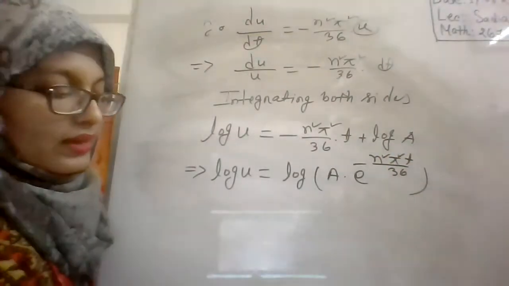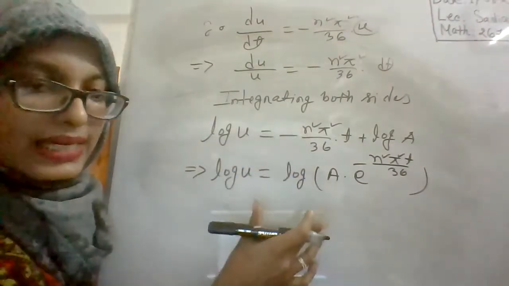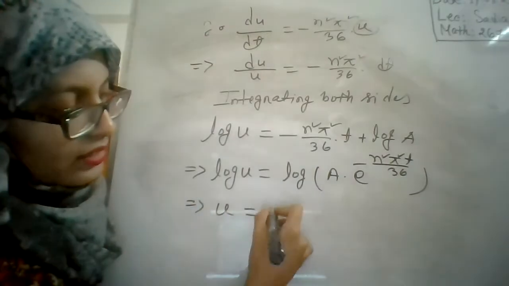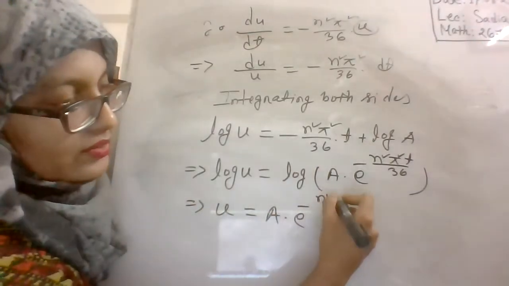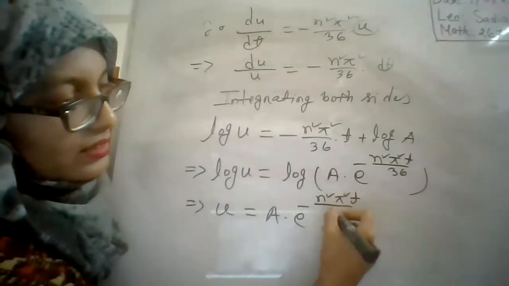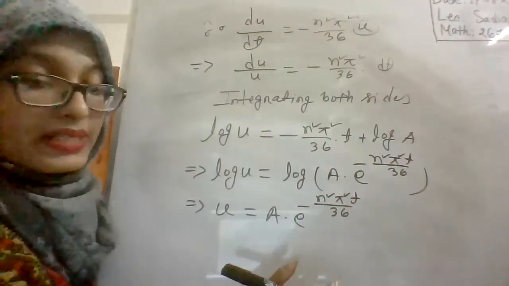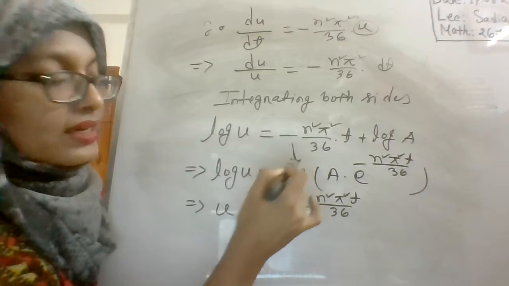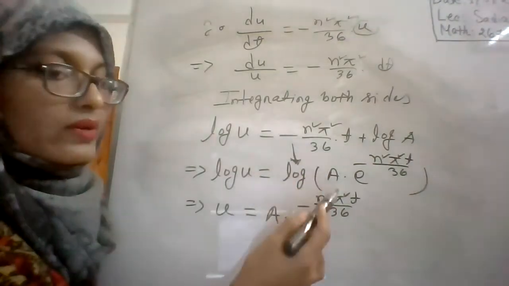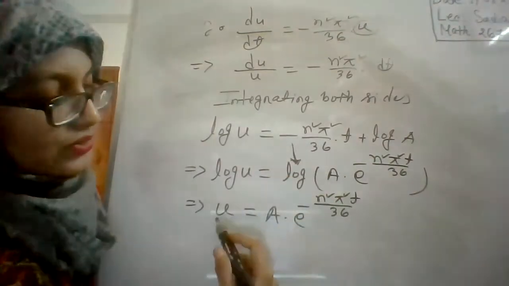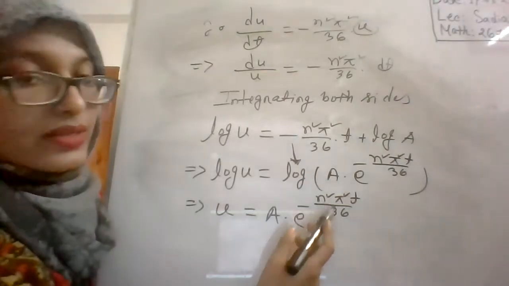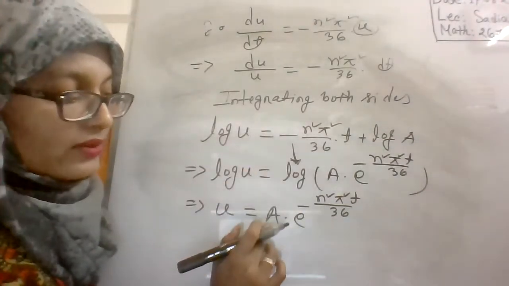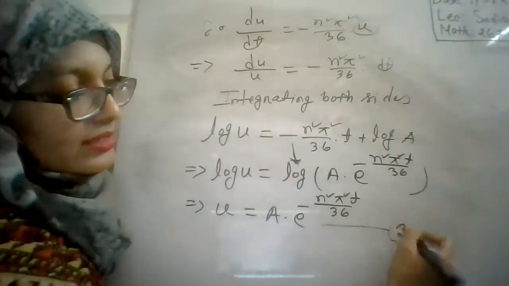Okay. If anyone has any problem understanding this calculation, then you may ask. So you will get a into e to the power minus n square pi square t by 36. Okay, I'm repeating again. If anyone has any problem understanding this calculation from this line to this, you may ask. This is similar to our last class maths. Okay, so u is equal to a into e to the power minus n square pi square t by 36. From here, you have to find the value of a, and consider this equation as equation 3.